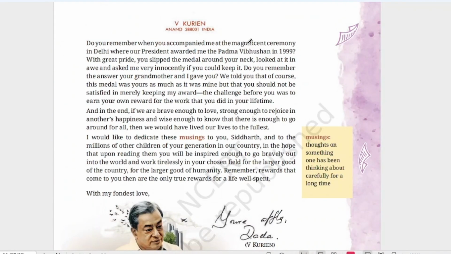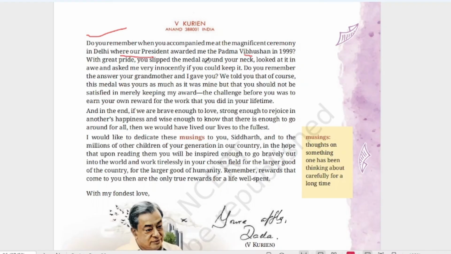Do you remember when you accompanied me at the magnificent ceremony in Delhi where our president awarded me the Padma Vibhushan in 1999? Siddharth was also with Dr. Verghese Kurien, his grandfather, when he received the award from the president. With great pride, you slipped the medal around your neck, looked at it in awe, and asked me very innocently if you could keep it. So he is reminding him of the time when he received the Padma Vibhushan; what did this grandson do?